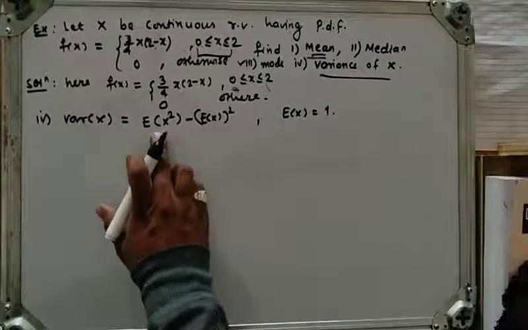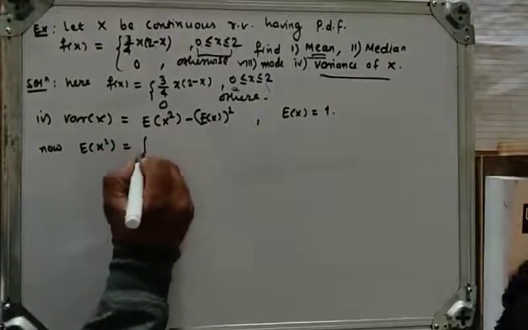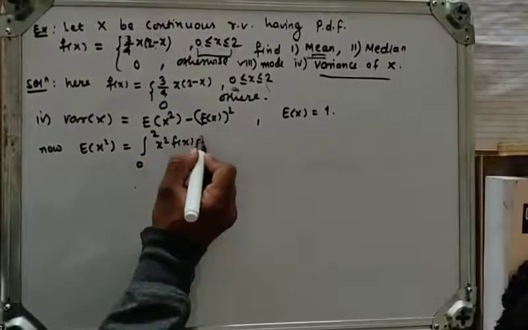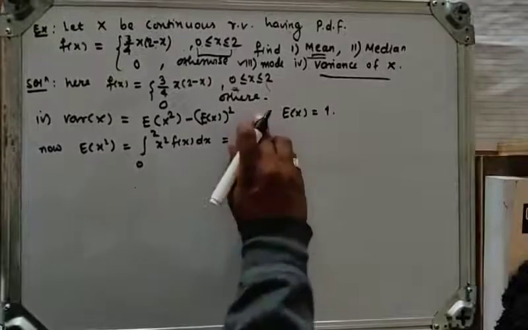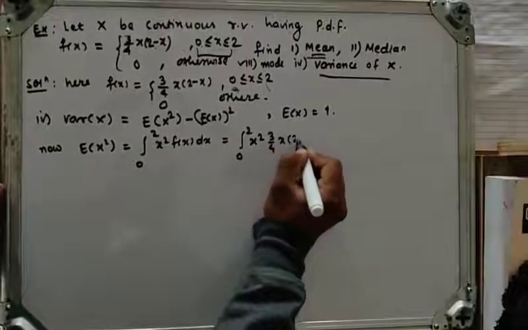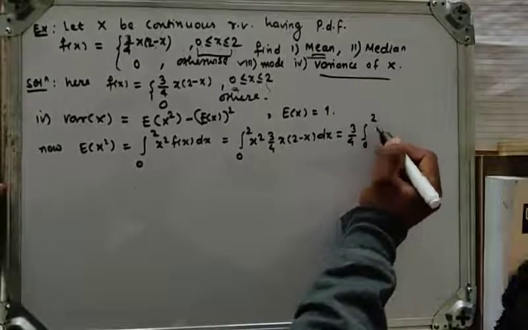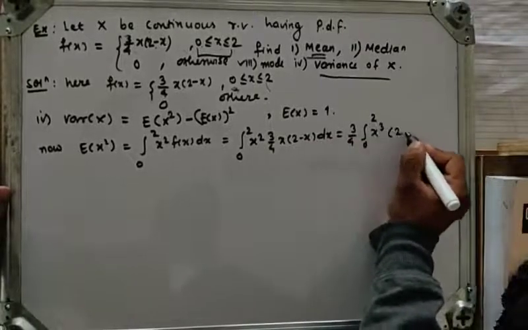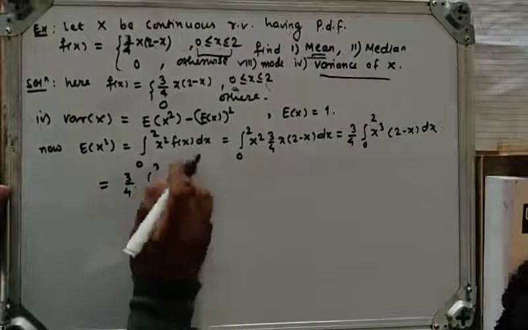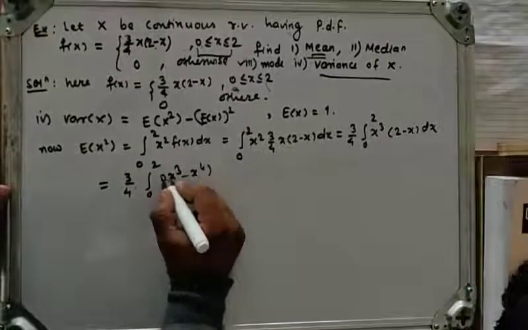Now let's determine the mean of x square. What is the formula? The integration over the interval 0 to 2 of x square into f of x dx, which is equal to the integral from 0 to 2 of x square into f of x, that is 3 upon 4 x into (2 minus x) dx, which is equal to 3 upon 4 into integration 0 to 2 of x cube into (2 minus x) dx, which is equal to 3 upon 4 integration 0 to 2, after multiplying, of 2x cube minus x raised to 4 dx.